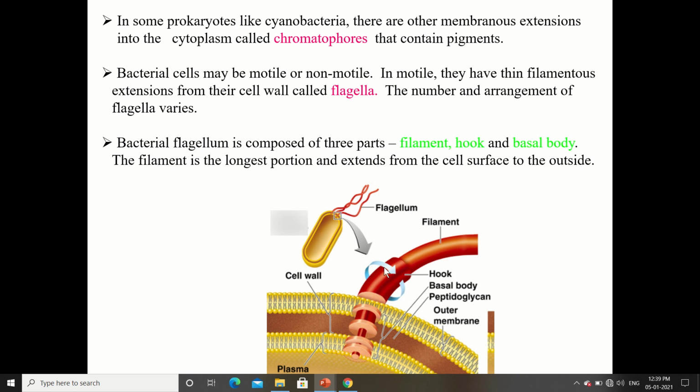The bacterial flagellum is composed of three parts. Although they are very microscopic, you can see the detailed structure of the flagella and other organelles. Flagella consist of three parts: filament, hook and basal body. The basal body is present between the lipid bilayer, whereas the hook and filament are outside the cell wall. The filament is the longest portion and extends from the cell surface to the outside.